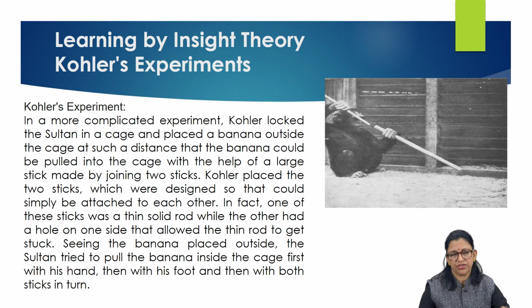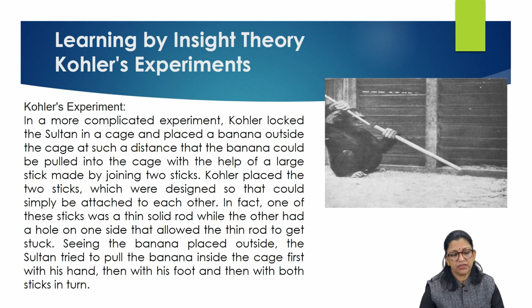The situation was created so that he had to pull with a large stick, but the stick was not large; it had to be made by joining two sticks.